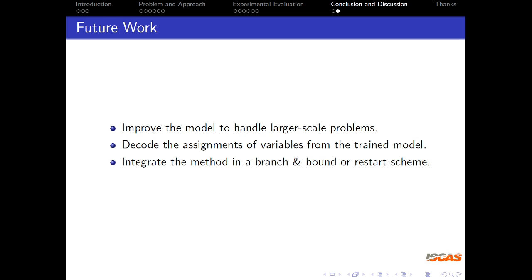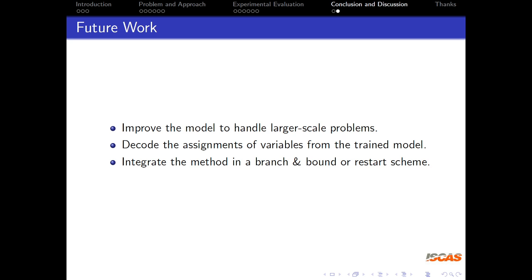We hope the model can provide a basis for a series of future work on learning to solve different CSPs with numerical constraints. First, we have to acknowledge that the scale of learnable problems is small, and it should be improved to handle larger-scale problems.